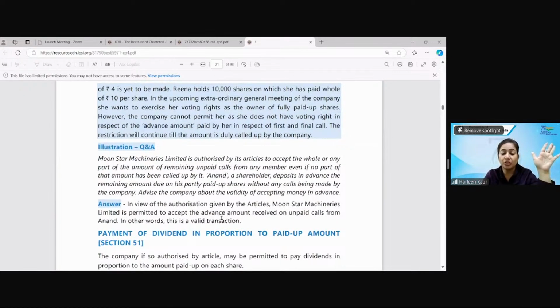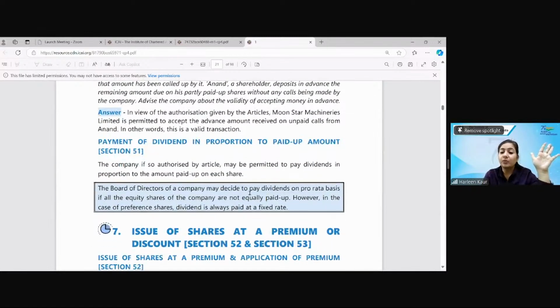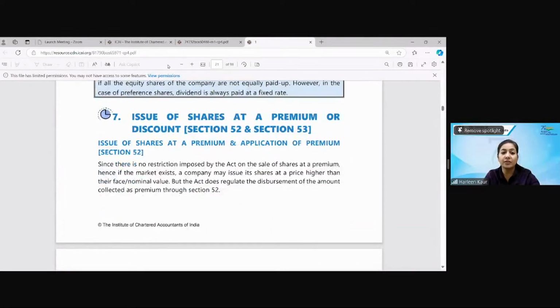All right, so this Moon Star Machinery question you can read yourself. It is also very simple and self-explanatory. The directors will pay the dividend on a pro rata basis only if the equity shares are not equally paid up. However, for preference capital, dividend is always paid at the fixed rate. Issue of shares at premium we have already done. I hope you are all clear.